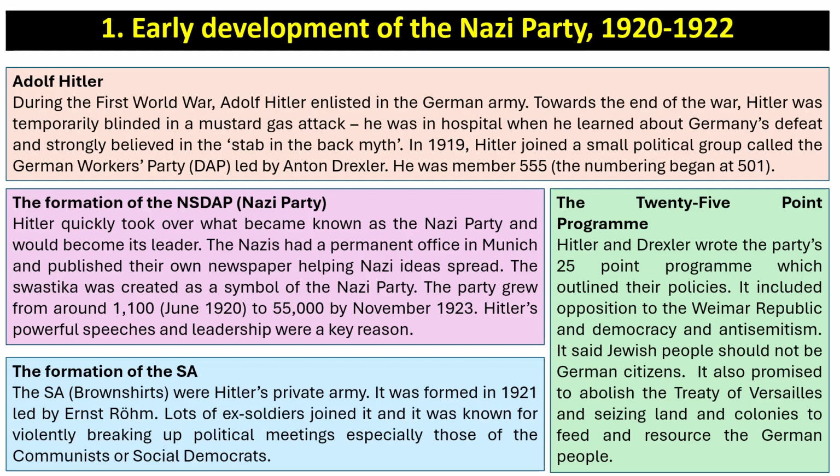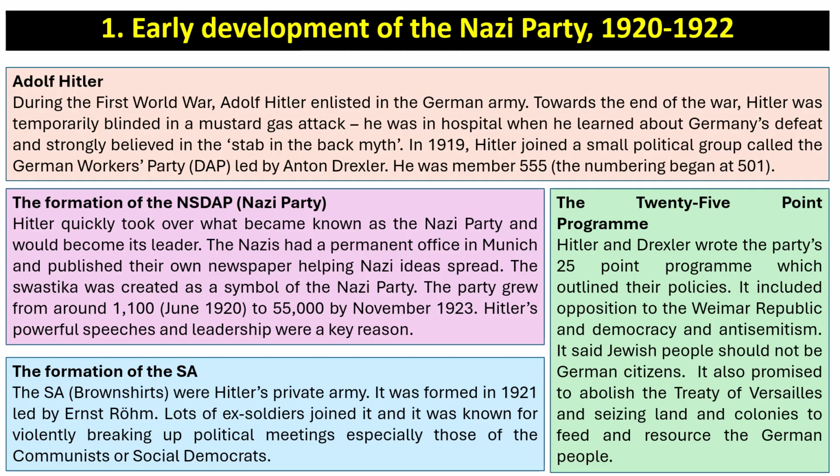So in terms of the formation of the Nazi Party, whose actual name was the NSDAP, but commonly known as the Nazi Party, Hitler quickly took over and would become its leader quite quickly. The Nazis grew during this time between 1920 and 1922. They had a permanent office in Munich, which was one of their heartlands for support, and they published their own newspaper, which helped Nazi ideas spread.